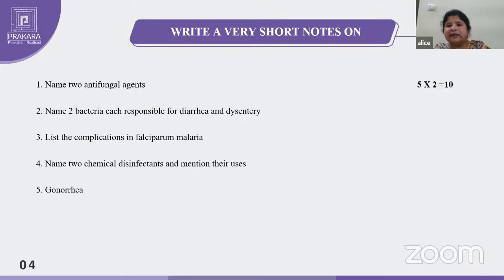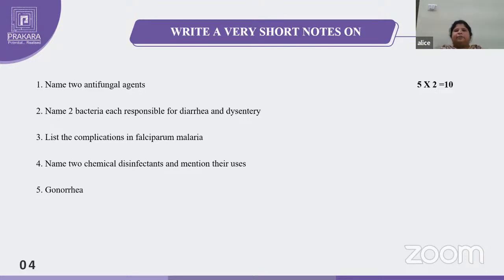So 2 markers are the main important questions which you gain the full marks if you write the correct answer. If you write the 2 names of the antifungal, you will get the 2 marks. Next is the name 2 bacteria, each responsible for the diarrhea and dysentery.